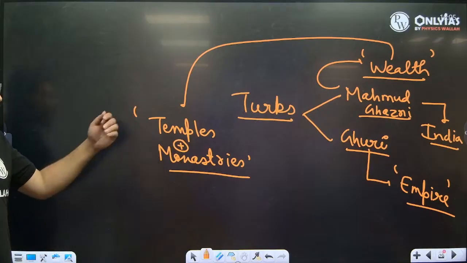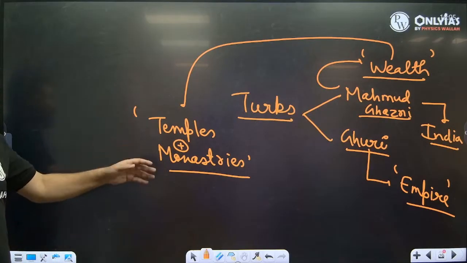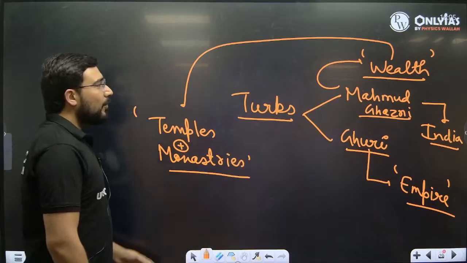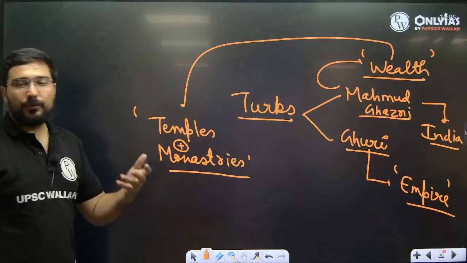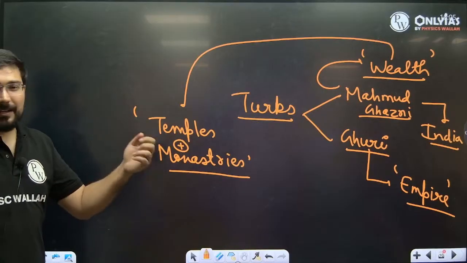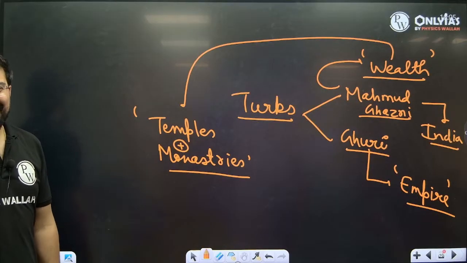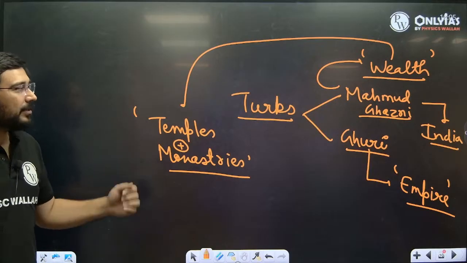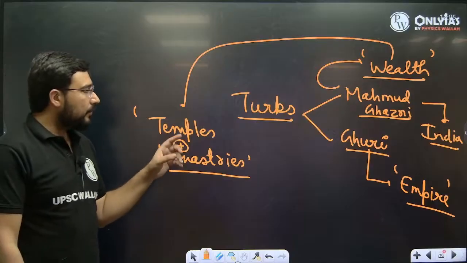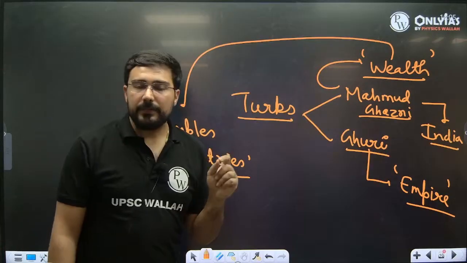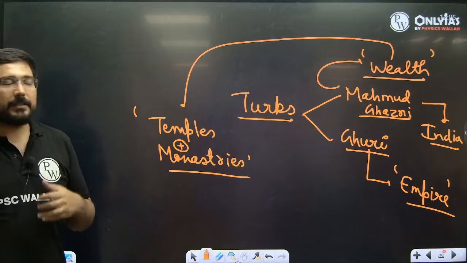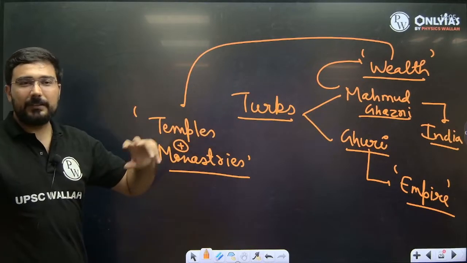क्या हो, सबसे ज्यादा पैसा कहाँ मिलेगा? Temples and monasteries. And by their very nature, he was not going to have any kind of अफसोस कि लोगों को बुरा लगेगा. What will happen to them when you're going to destroy their temples or destroy their monasteries? That's why you need to remember this, because sometimes there's a lot of politics. पॉलिटिक्स ये कहती है कि मैंने जानबूझ के किया, वगैरह वगैरह.